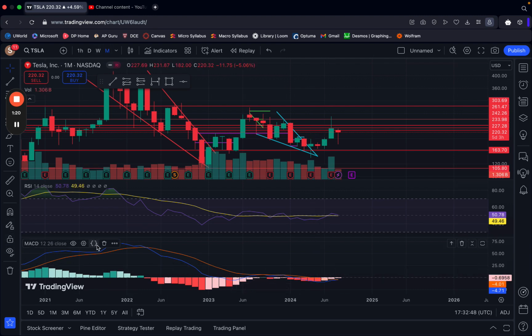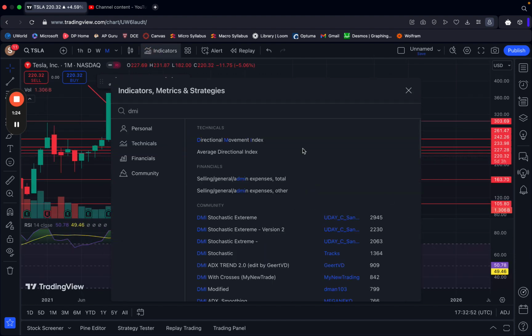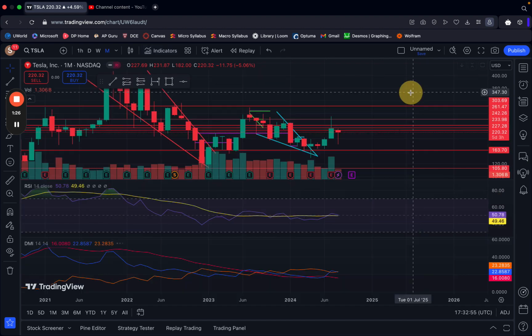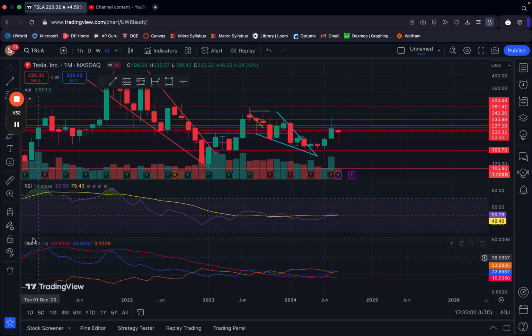But if I remove this and replace it with a DMI, this becomes even more clear of how basically the ADX is sharply going downwards. I mean, we are not trending whatsoever. And that's kind of what we can gauge from this.